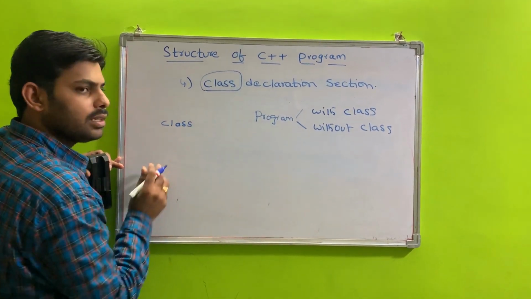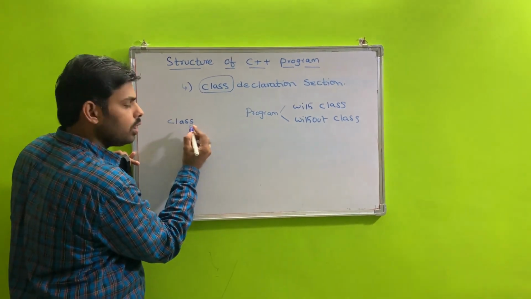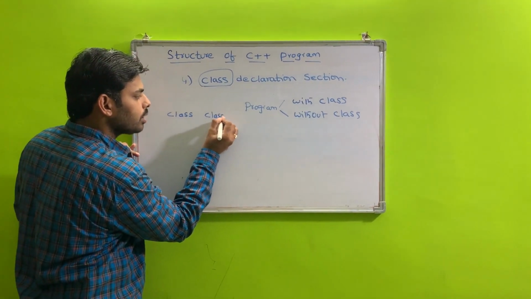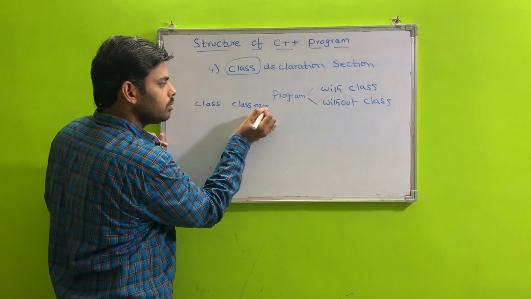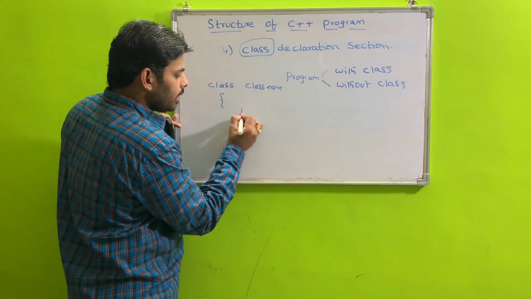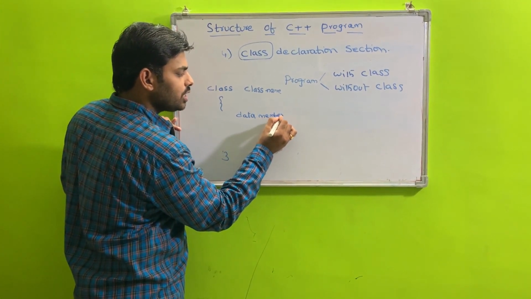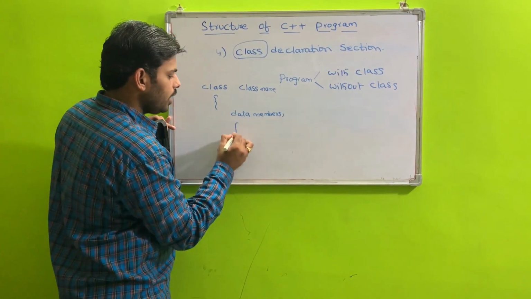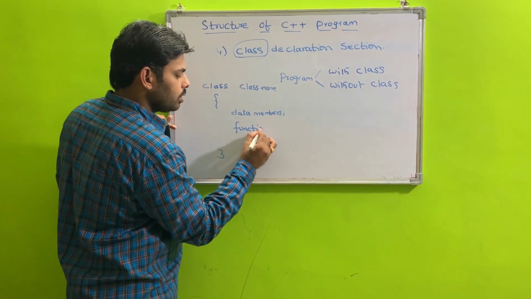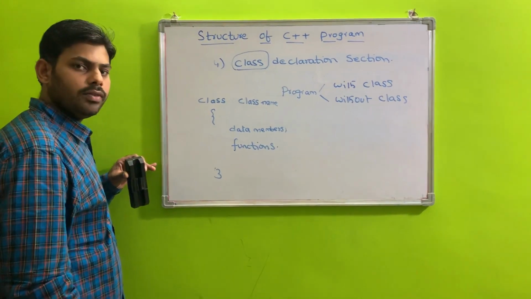It is similar to a structure in C programming. Class is a keyword, followed by the class name, and inside it the data members. That is, it is a collection of data and functions.